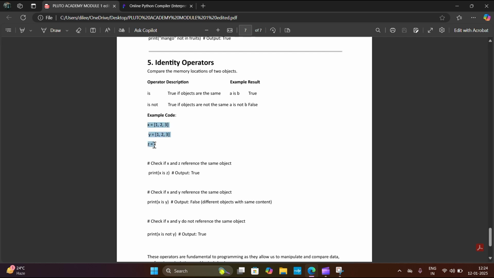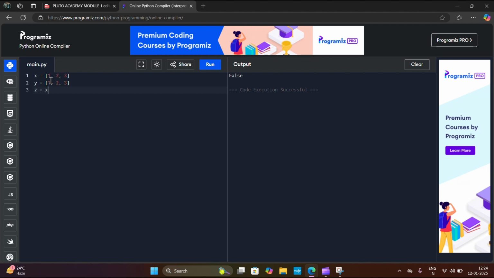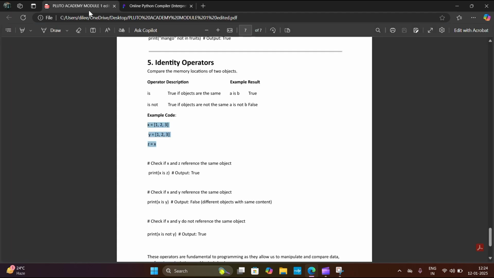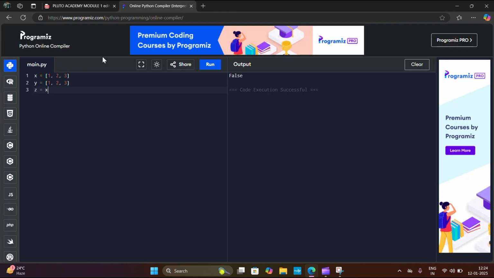Here is an example. I will copy it and paste it and I will explain. First of all, I am creating a variable x. This is a list because a number of items are there in variable x. This concept will come in the next class, but just for now, try to understand. X is a list that contains 1, 2, 3. Y is a list that contains 1, 2, 3. And I'm creating a variable z and assigning the same values as x.